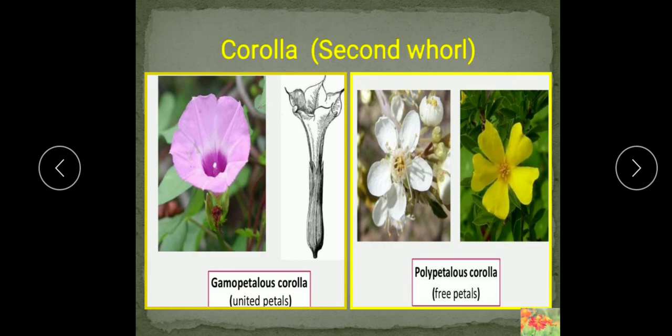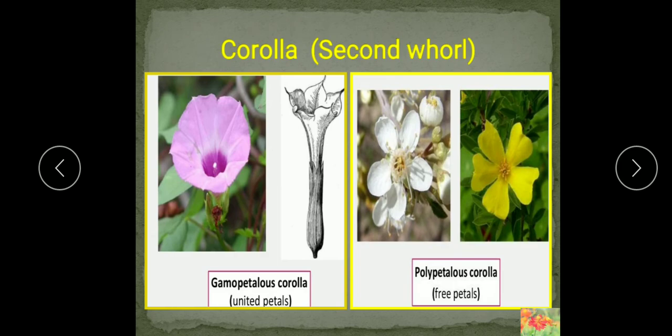Now the number of petals varies in a flower. 3, 4, 5, 6, sometimes many petals are there. So numbers are varying. In sepals also the numbers are varying, petals also they are varying in number. Now in some flowers the petals are green in color. Like here you have seen all the petals are of different colors other than green. But when the petals are green in color, then they are known as the sepaloid petals, as we have studied in the sepals. When the sepals are not green, then they are known as the petaloid sepals.